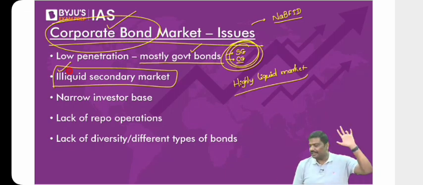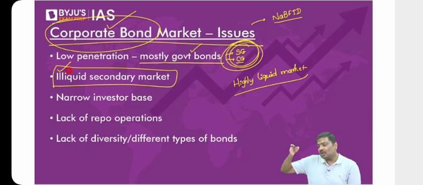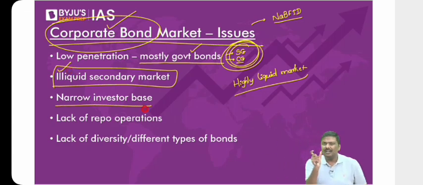Any problem in understanding the second point? Any problem here? Because there is no good secondary market, we do not have a very well developed secondary market. Automatically, the demand for corporate bonds in the primary market would be affected. Third one, investor base is very narrow. Narrow means a very small type of investors, or the number of investors is very, very less. What do you mean by this?